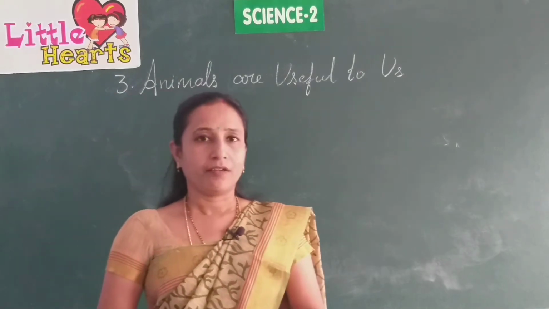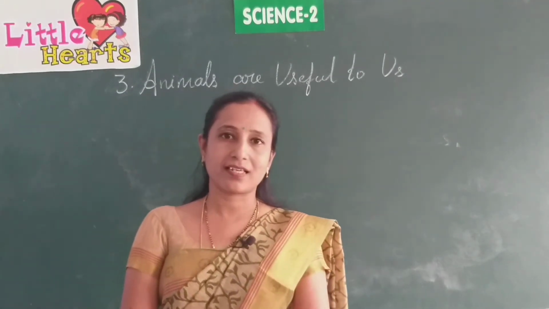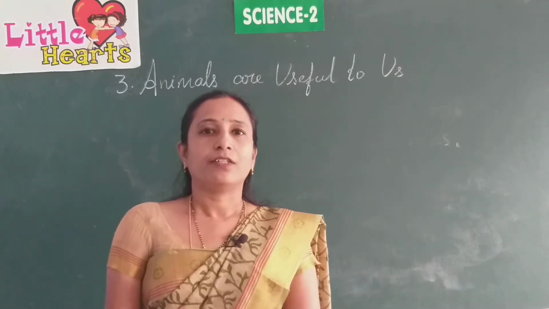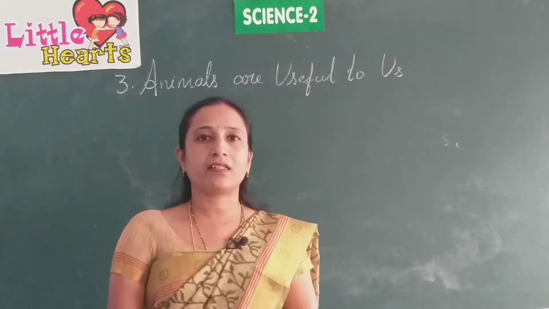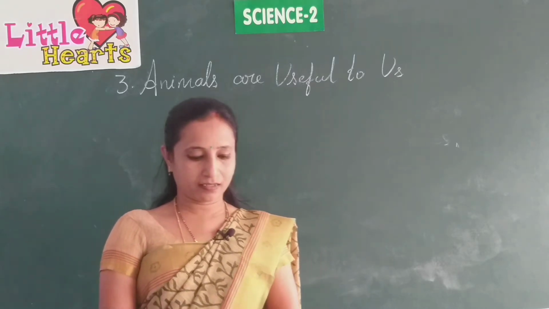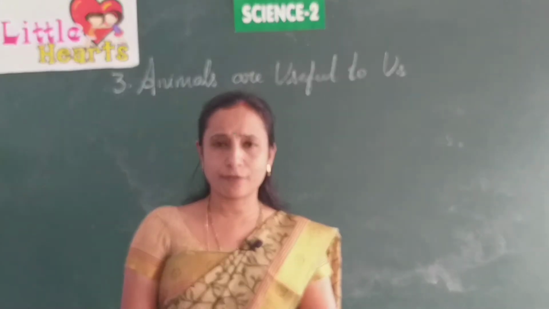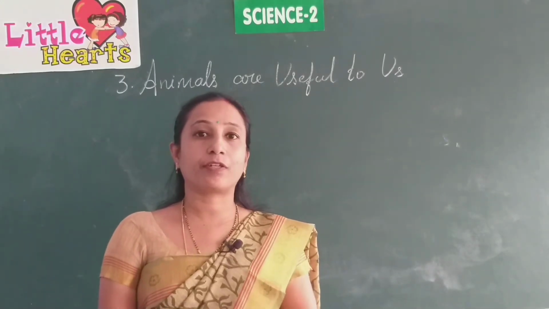Animals are useful to us. We have already learnt that animals are living beings and they are useful for us in different ways, same as plants, and for human beings also. There are different kinds of animals. Animals are of different sizes.